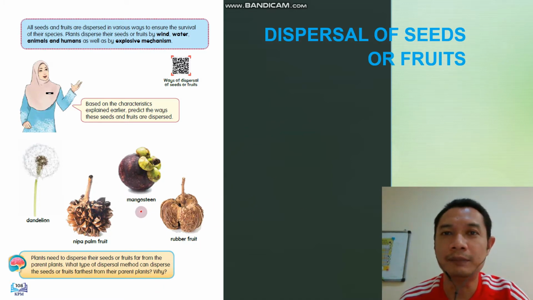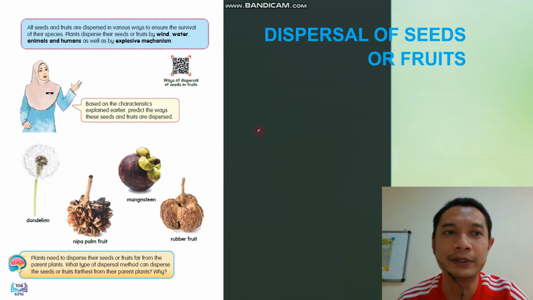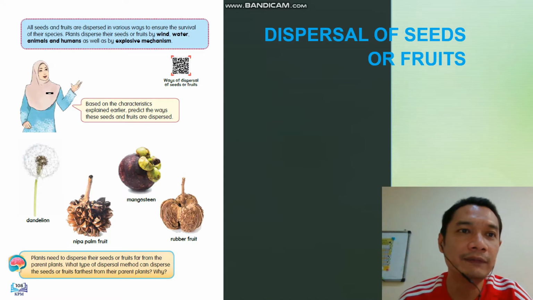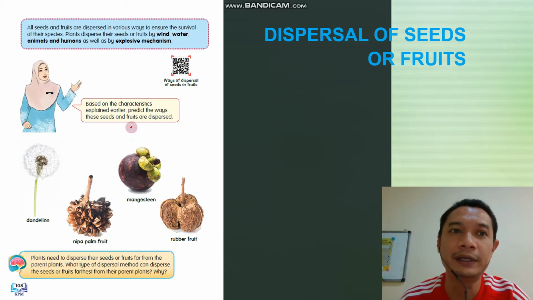Before this, we have learned about dispersal of seeds and fruits. This is for your revision about what we have learned before this. You can look at your textbook, page 108. All seeds and fruits are dispersed in various ways to ensure the survival of their species. This is the important reason why seeds and fruits are dispersed: for survival of their species.